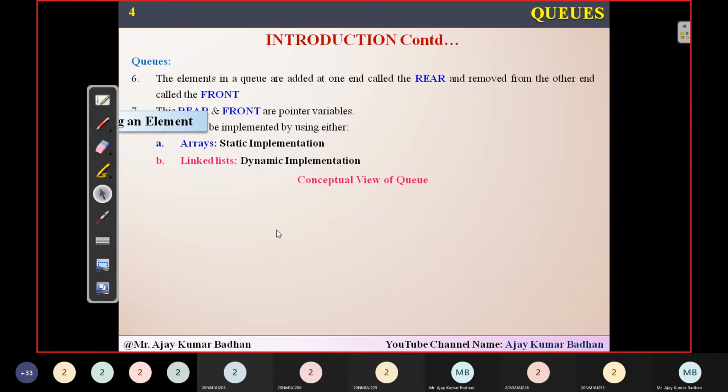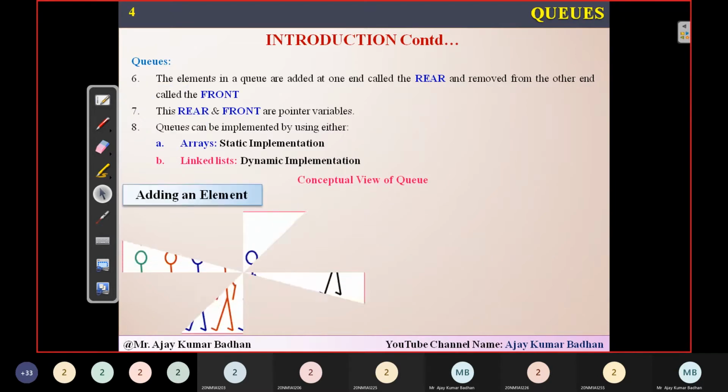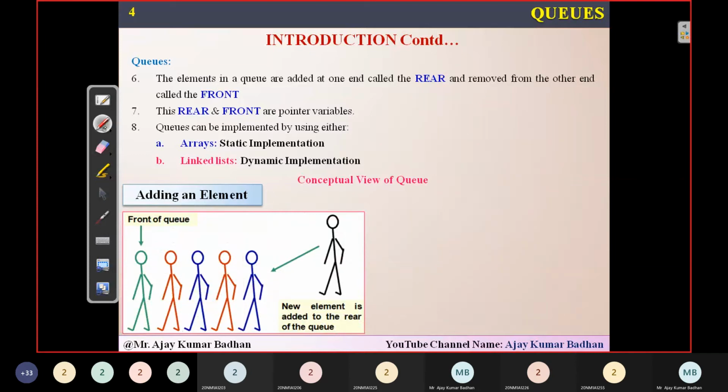Now this is a conceptual view which I wanted to show you. Let us suppose I want to add an element. Remember this, I hope this will help you out in understanding. Front of the queue: this is the first person who came into the queue first. This is the second person, third person, fourth person, fifth person. Suppose now the sixth person is coming. Whenever I want to insert into this queue, I will do it using rear. You can see a new element is added to the rear of the queue. Rear in the sense back of the queue. So the sixth person should stand after the fifth person, and I'm representing that with the pointer variable rear.